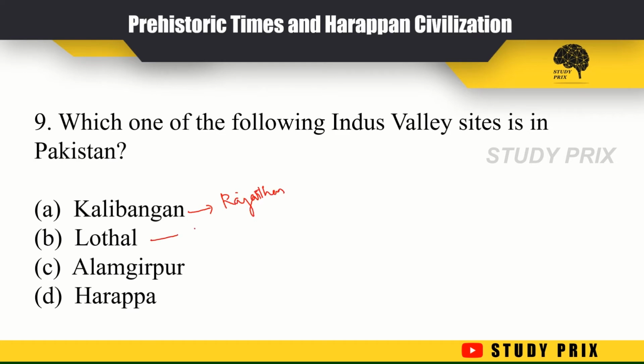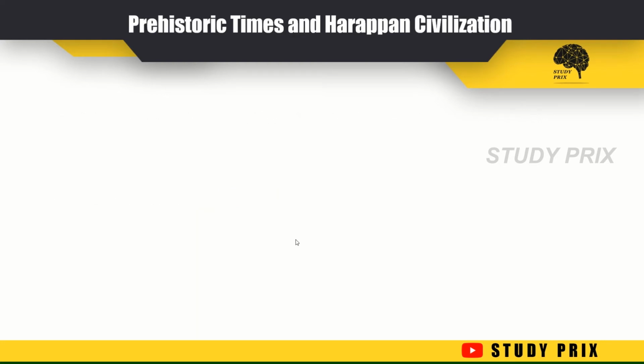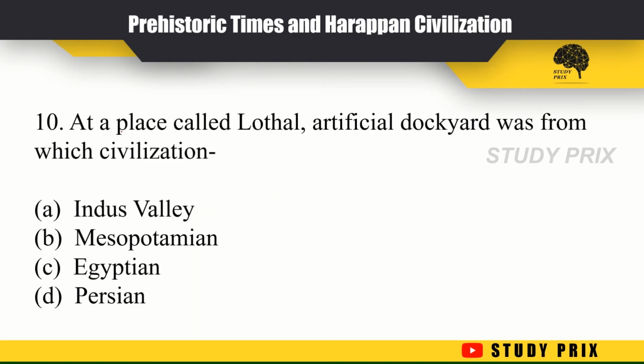Lothal is in Gujarat, and Alamgirpur is in Uttar Pradesh. Harappa was found in Pakistan. So the right answer is option D, Harappa.